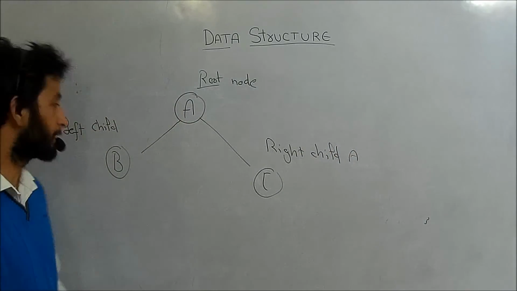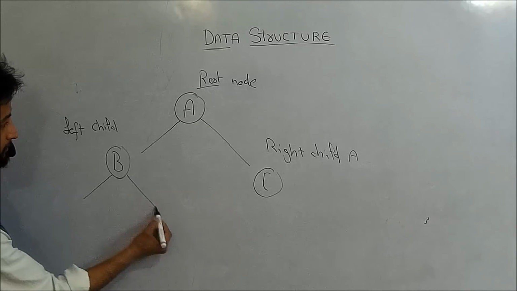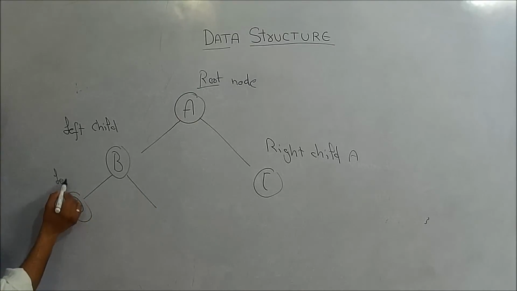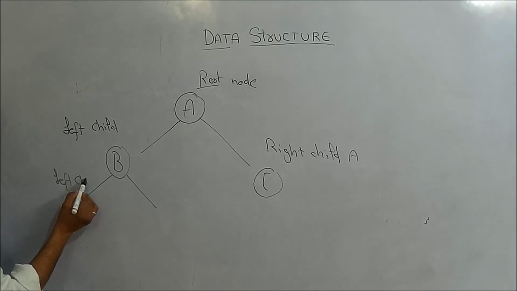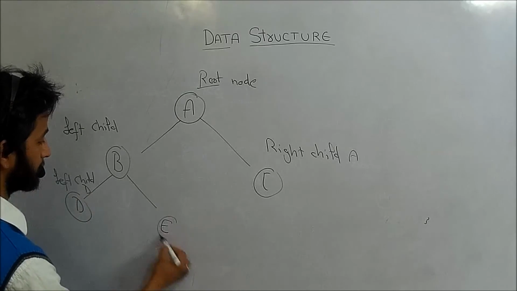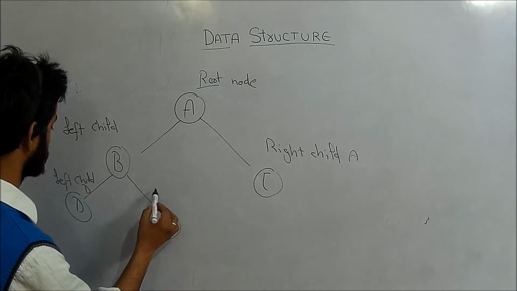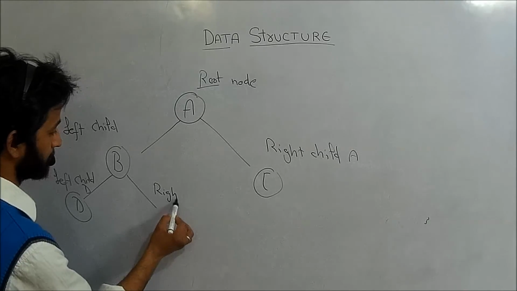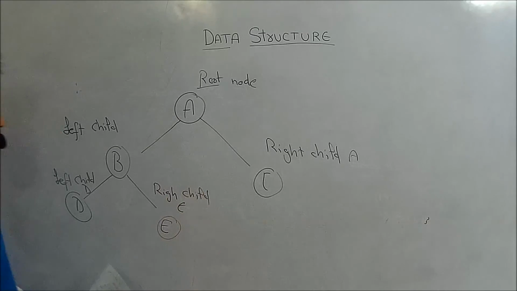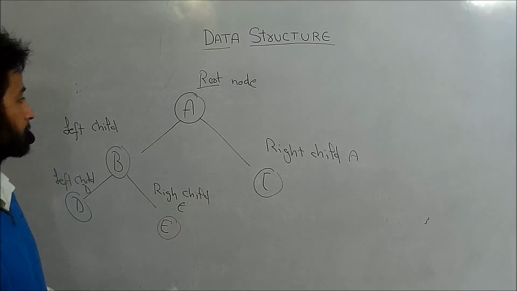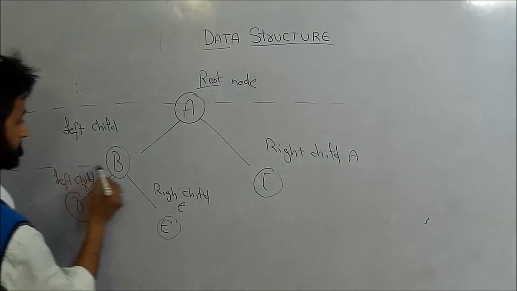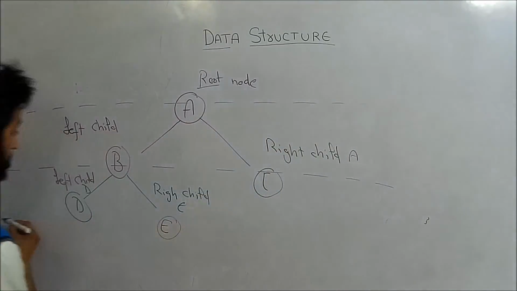So further we may also have children. We can say that D, which is the left child of B, and here we may have E, which is the right child of B. Okay, and these we can specify as levels.